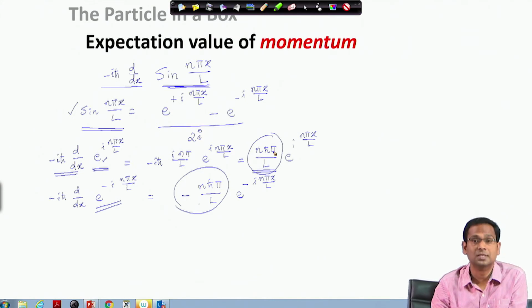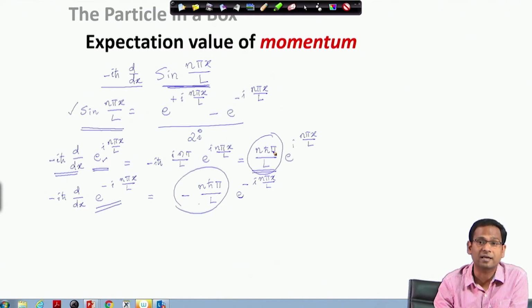So, in other words, when I express the particle in a box state function, it has two components as eigenfunctions of the linear momentum operator. One goes to the left hand side, another goes to the right hand side of the box.